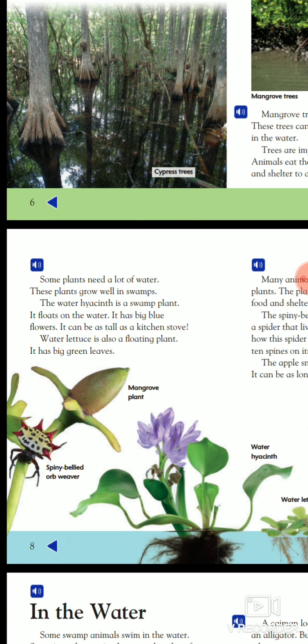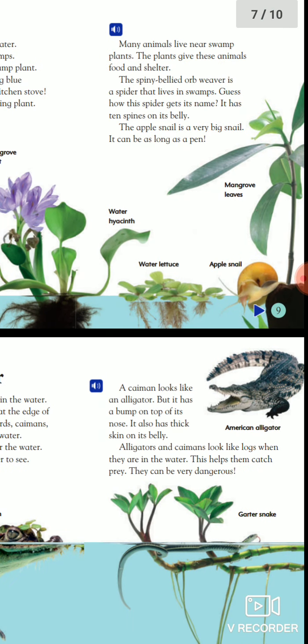Some plants need a lot of water. These plants grow well in swamps. The water hyacinth is a swamp plant. It floats on the water. It has big blue flowers. It can be as tall as a kitchen stove. Water lettuce is also a floating plant. It has big green leaves. Many animals live near swamp plants. The plants give these animals food and shelter.